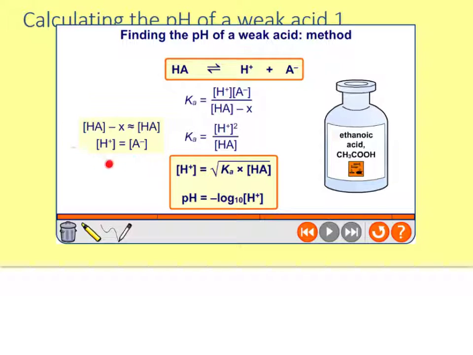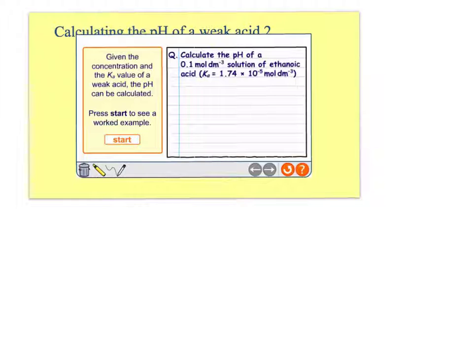These are the key bits to remember. I think the first bit is straightforward, that you've got to remember these assumptions, and then the rest of it just falls out. So I can do a little example here. These are relatively straightforward calculations, then it gets a little bit harder later on when we do buffers.